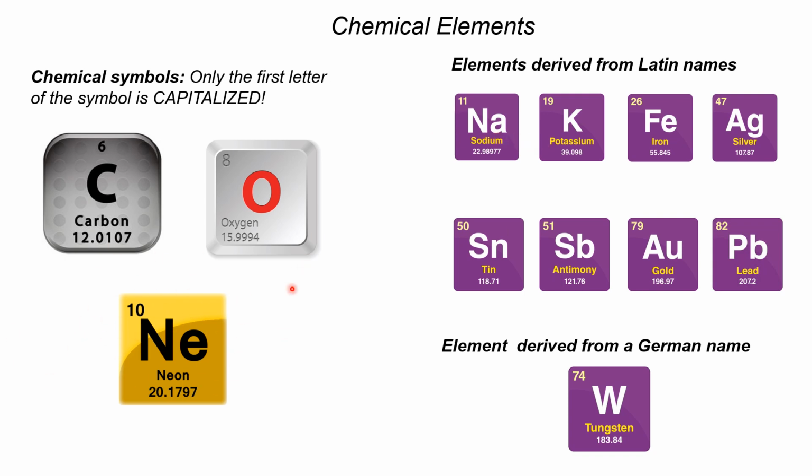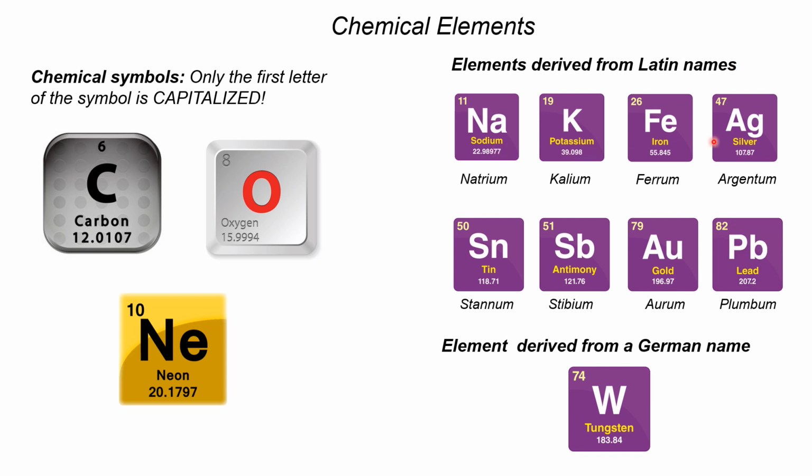And also, the elements here on the left, their symbols are derived from their names. But there are also elements whose symbols are quite different from their names. That's because they are derived from Latin names.